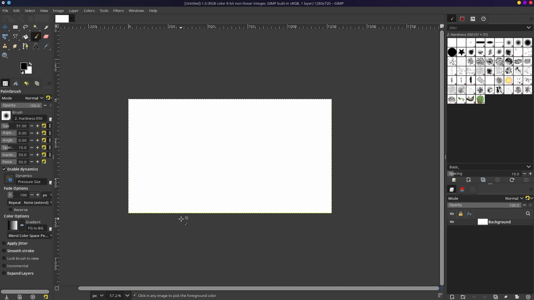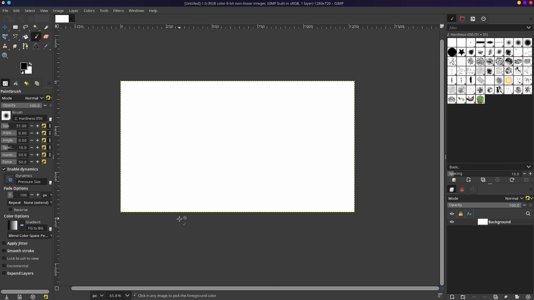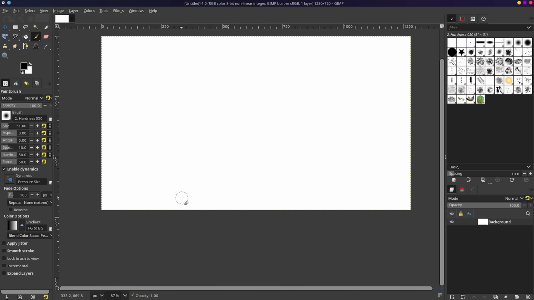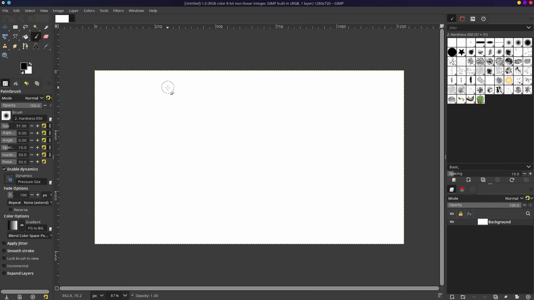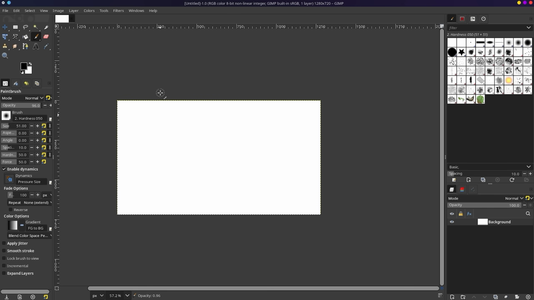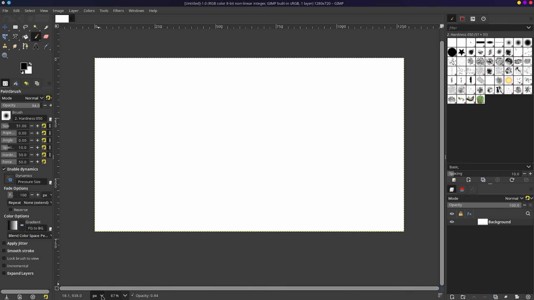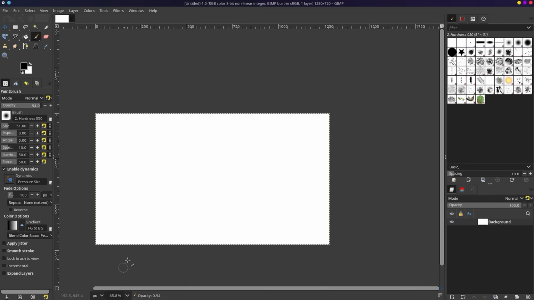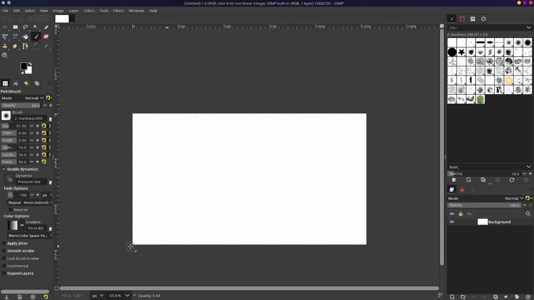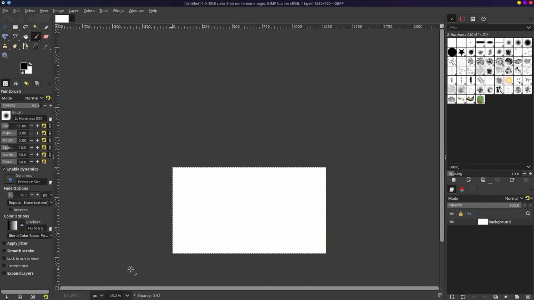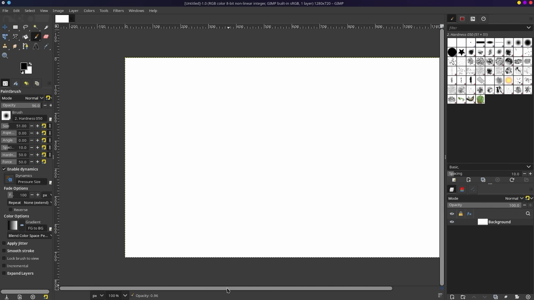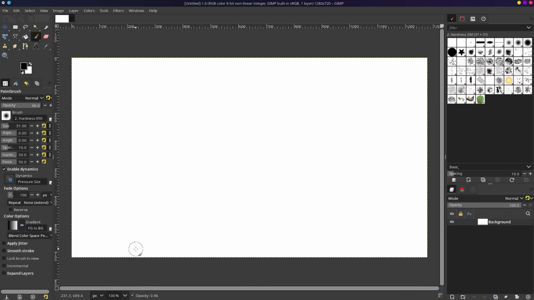Middle click will drag me around. Control scroll wheel will zoom in and out. Alt scroll wheel is messing with the opacity, which is right down here. We're just kind of messing around with the scroll wheel, trying to figure out what everything does. So it looks like if this little bar is off a little bit and I shift and then scroll, it will realign that. That's kind of cool. I don't know how to move back and forth, but we'll figure that out as we go along.